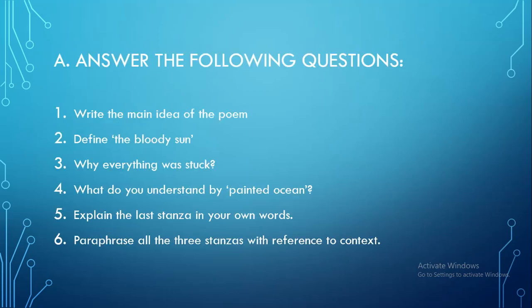Now, question number one that you have to do is on page number 16. You have to do all the parts. The first part is: answer the following questions. First question, write the main idea of the poem. Question number two, define the bloody sun. Three, why was everything stuck? Four, what do you understand by painted ocean? Number five, explain the last stanza in your own words. Number six, paraphrase all the three stanzas with reference to context as I have given you the format.